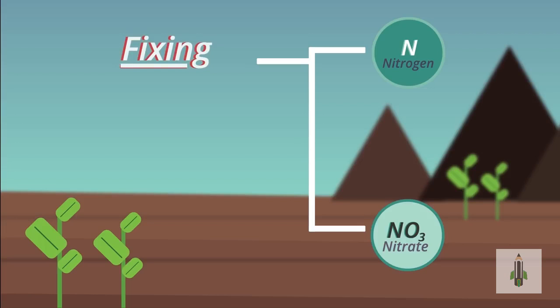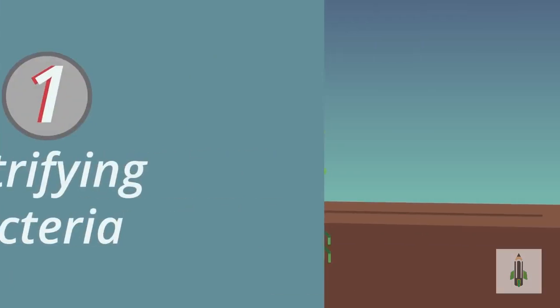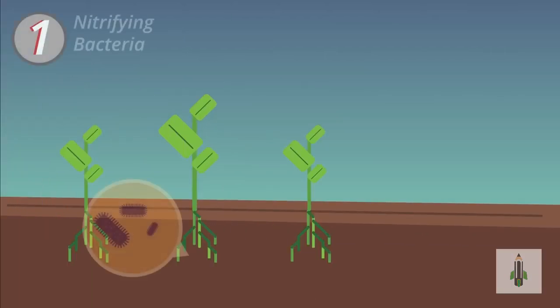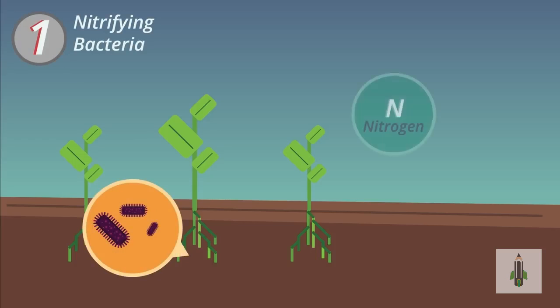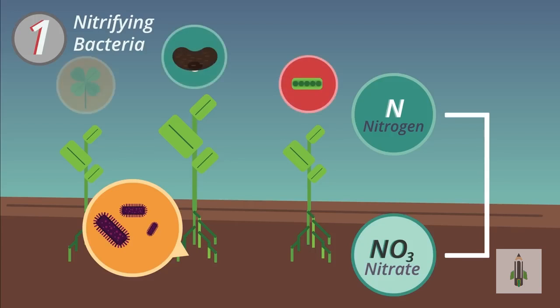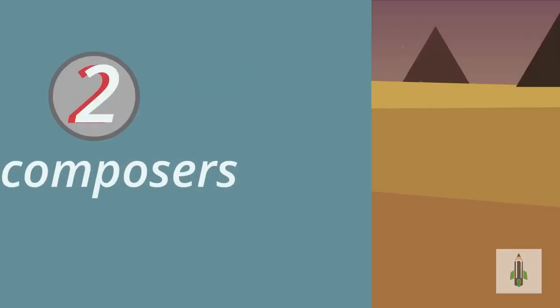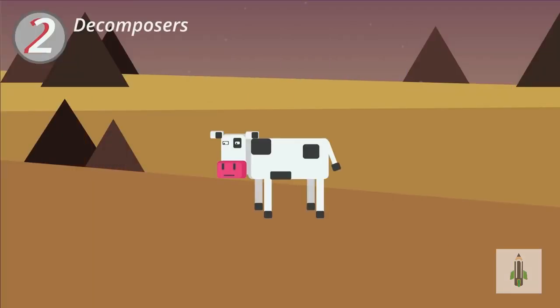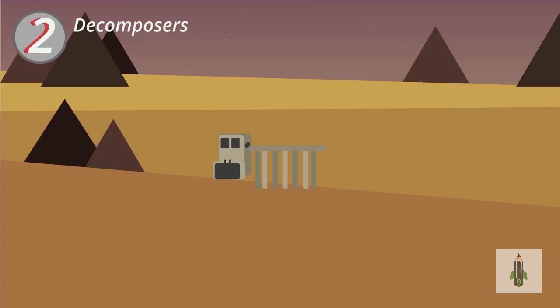Here are 4 different ways in which nitrogen fixing occurs naturally. Firstly, nitrogen fixing bacteria in the soil turn nitrogen from the air into nitrates, which the plants can then absorb. Some plants such as the legume family, which includes peas, beans and clover, have these nitrogen fixing bacteria in their root nodules.